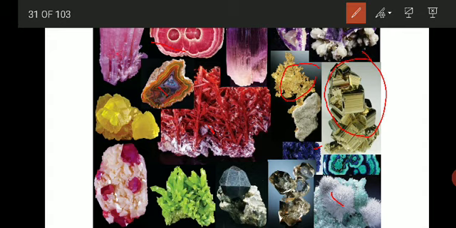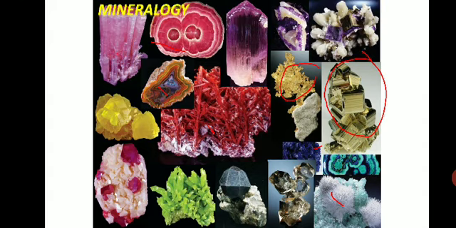Some minerals look like needles; they are called acicular minerals. Then some are crystalline, and some look like flowers. All these minerals, with a variety of colors and a variety of properties, are studied under a branch called mineralogy.